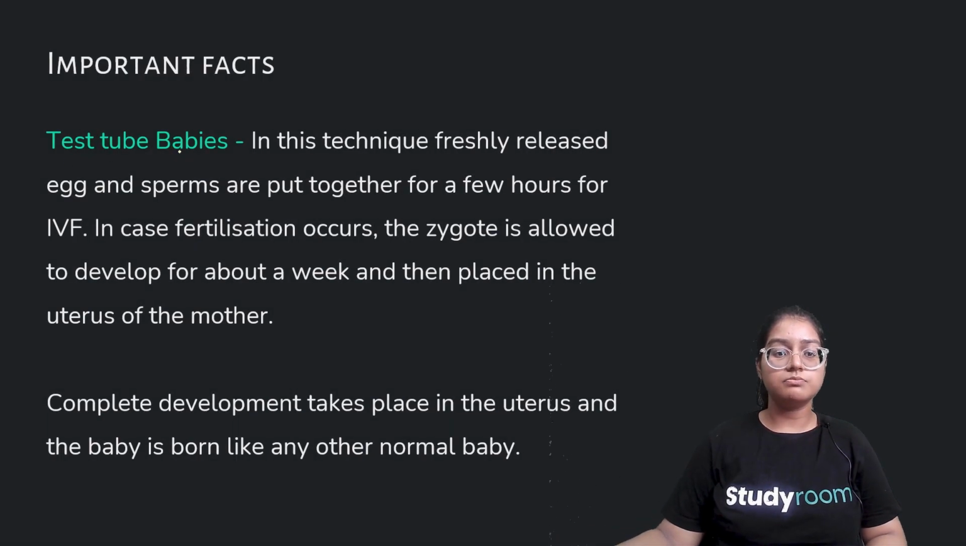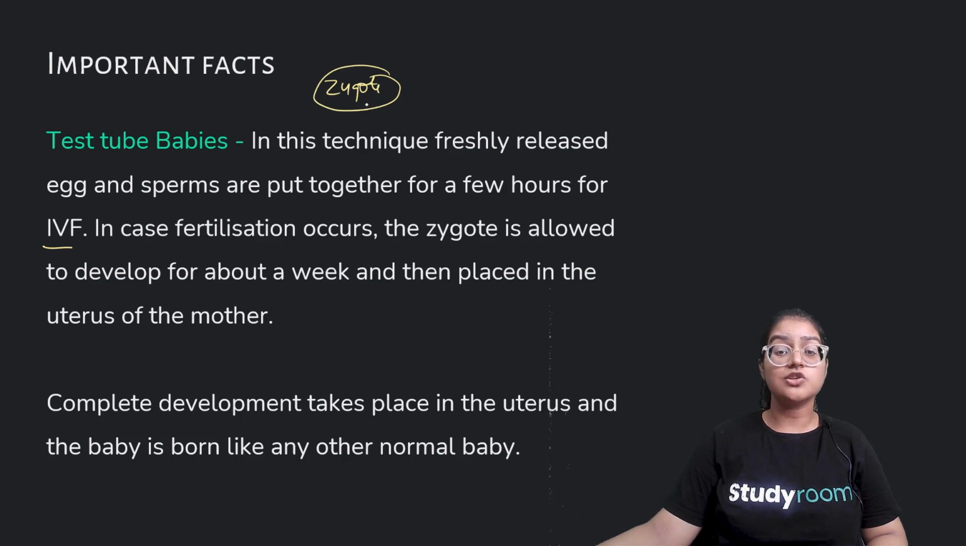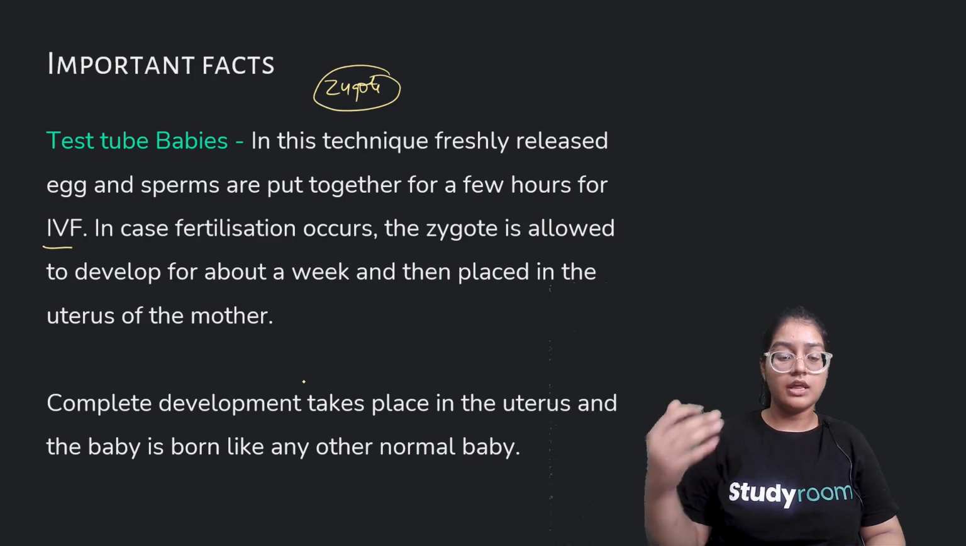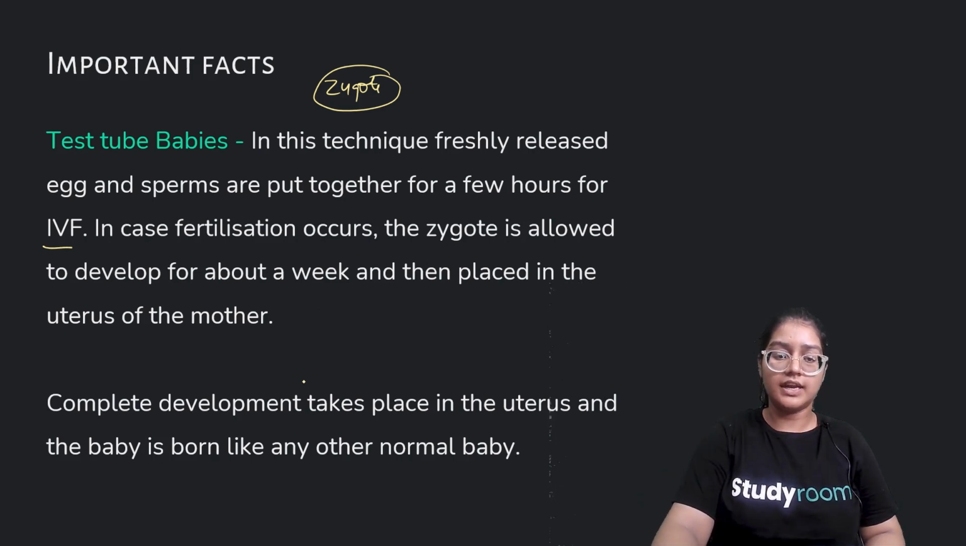Important facts: test tube babies. What are test tube babies? In this technique, freshly released egg and sperm are put together for a few hours for IVF. In case fertilization occurs, the zygote is allowed to develop for about a week and then placed in the uterus. So when fertilization happens, the zygote is not immediately implanted in the body. It is kept for a week in the test tube or in any glass apparatus. Later, after being kept in a well-nourished environment, it is introduced into the body of the female. Complete development takes place in the uterus in the normal pregnancy period. Just the fertilization takes place outside.